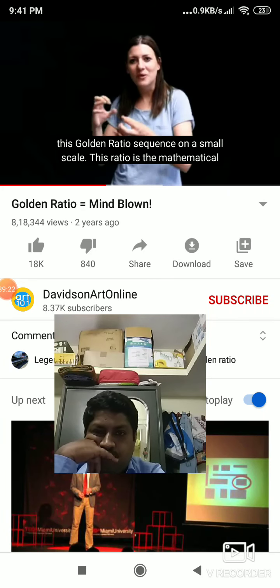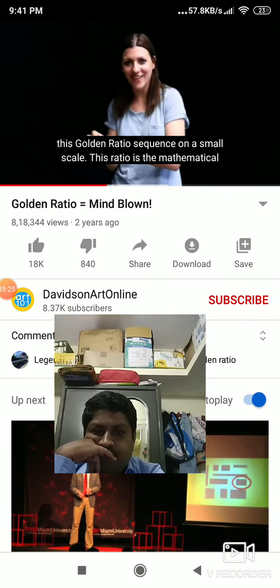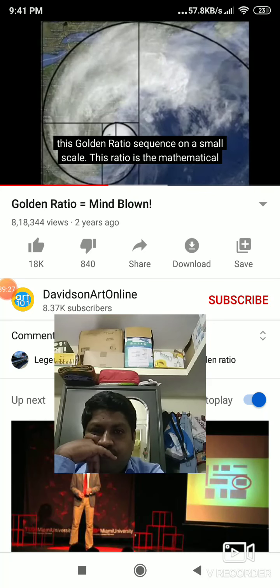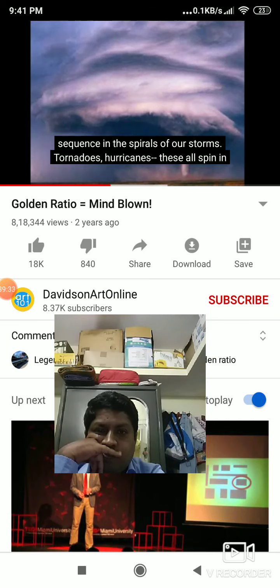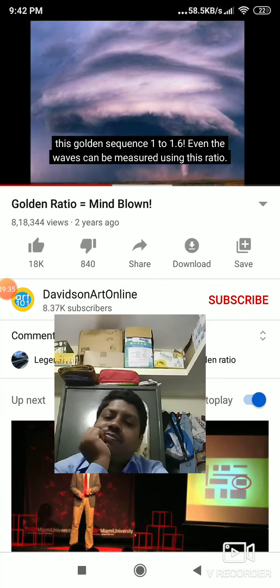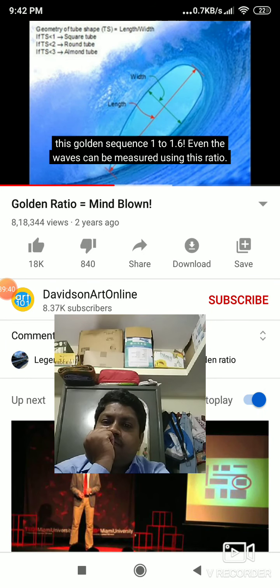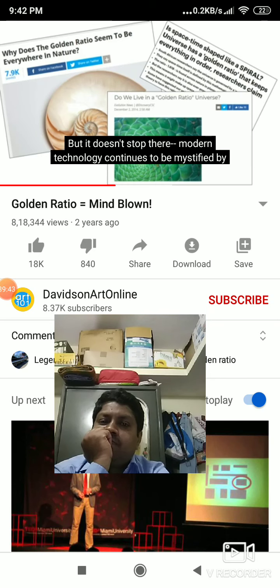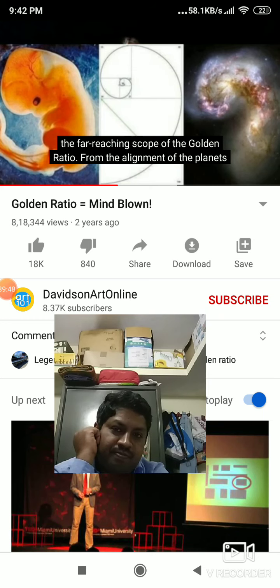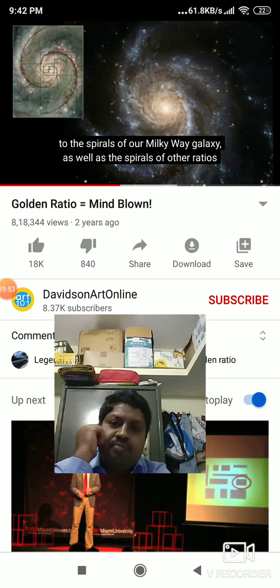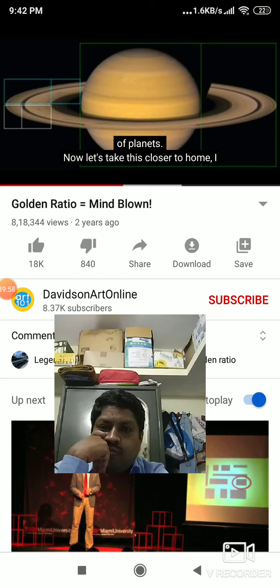But we don't just see this golden ratio sequence on a small scale. This ratio is the mathematical sequence in the spirals of our storms, tornadoes, hurricanes. These all spin in this golden sequence, 1 to 1.6. Even the waves can be measured using this ratio. But it doesn't stop there. Modern technology continues to be mystified by the far-reaching scope of the golden ratio. From the alignment of the planets to the spirals of our Milky Way galaxy, as well as the spirals of other ratios in planets.